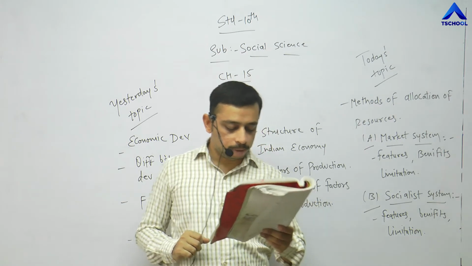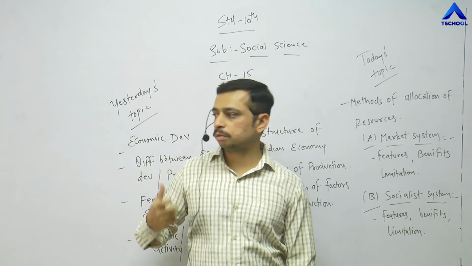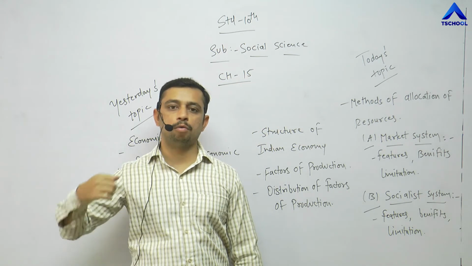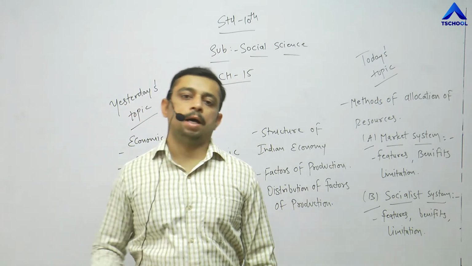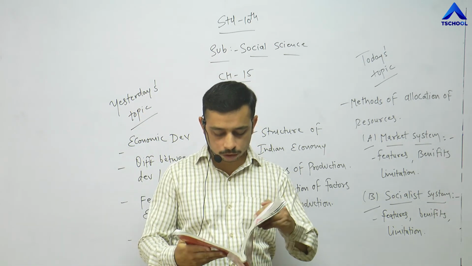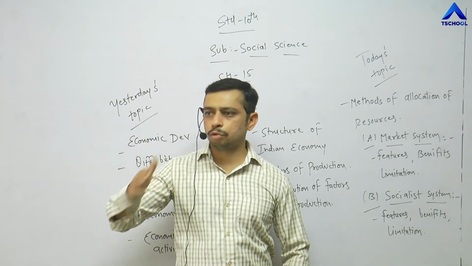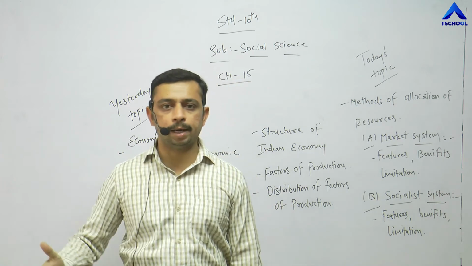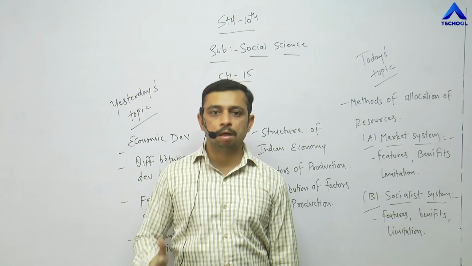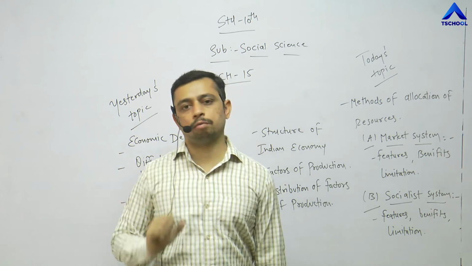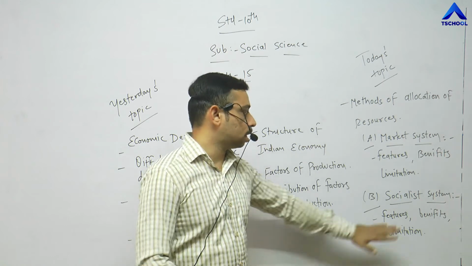Right? Point number 4. Laborers are paid wages in return for their work. If you have worked for 8 hours, you are going to be paid for 8 hours. If you go on working for 10 hours, you are going to be paid for 10 hours. These are the features of the socialist system. As simple as that. Keeping the society and different people in mind, so that each and everyone can get the product from the market at a reasonable price, so that the needs would be satisfied. This is known as the socialist system.